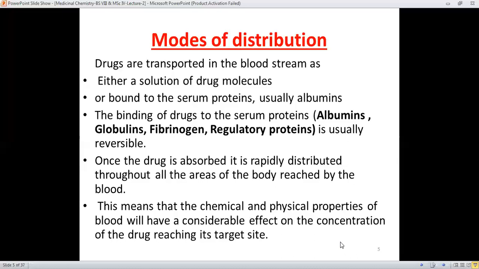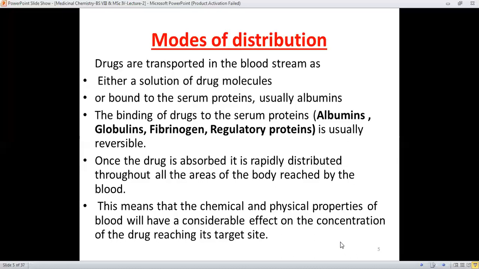And once the drug is absorbed, it is rapidly distributed throughout all the areas of the body which are reached by the blood. It means that after absorption, blood is responsible for the distribution of the drug throughout all the areas of the body.